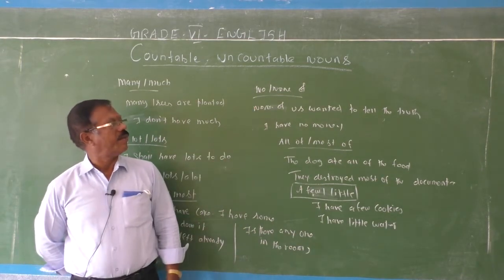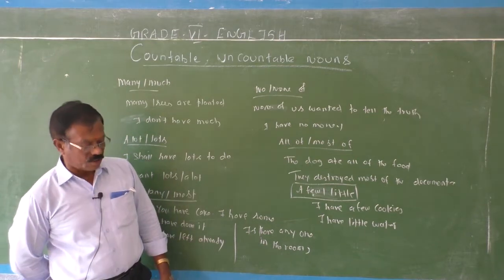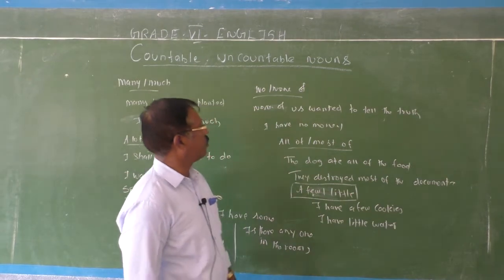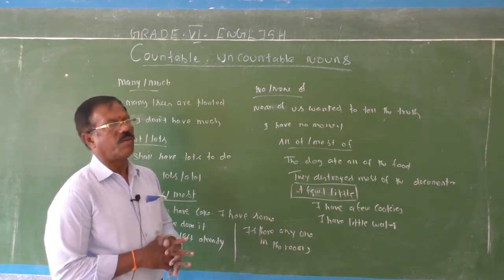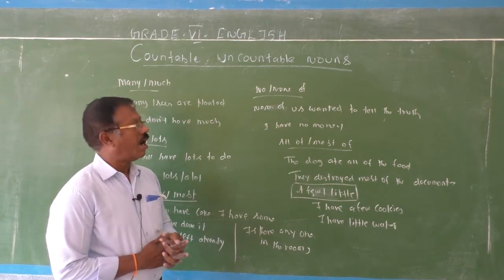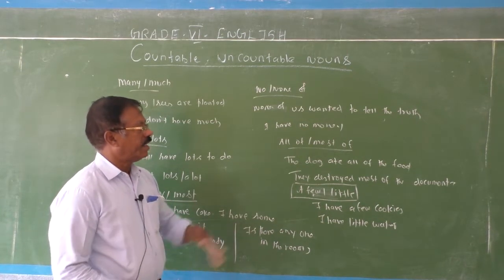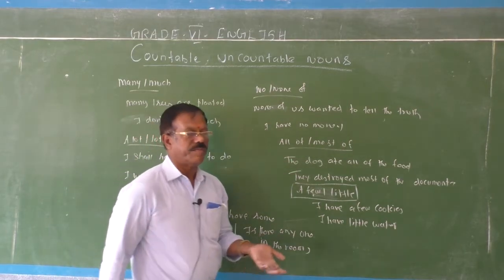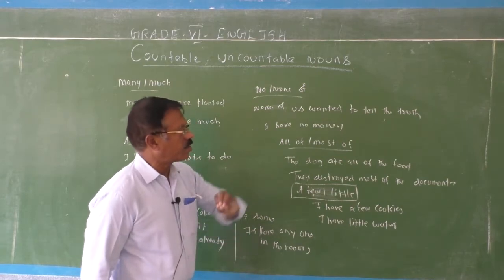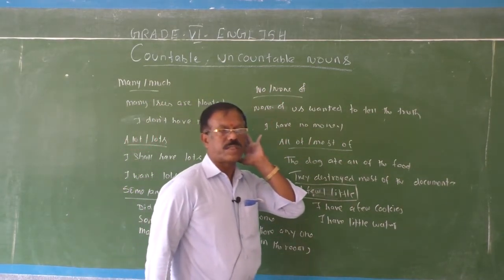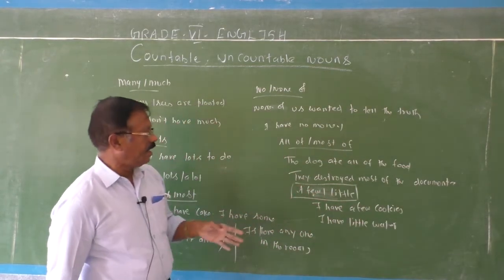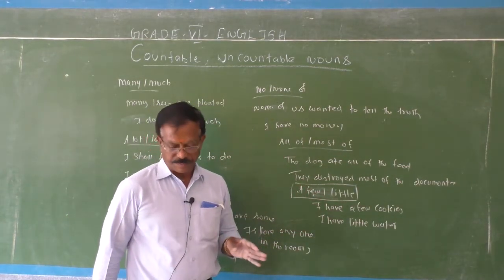And no, none of. None of us wanted to tell the truth. Countable nouns. I have no money. Uncountable. All of and most of. The dog ate all of the food. Uncountable. They destroyed most of the documents. Countable. Okay, fine. Then a few, little, few, a little.